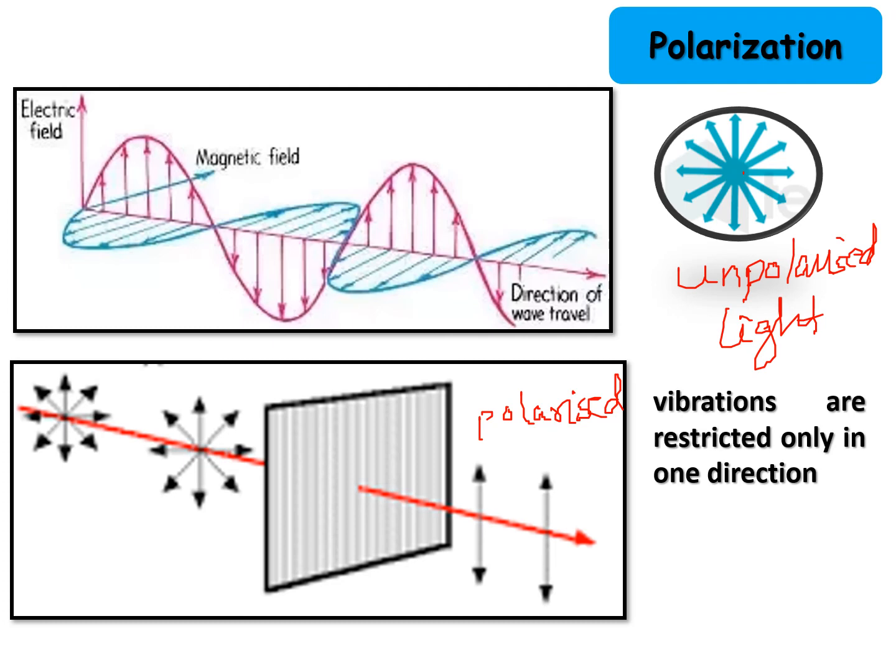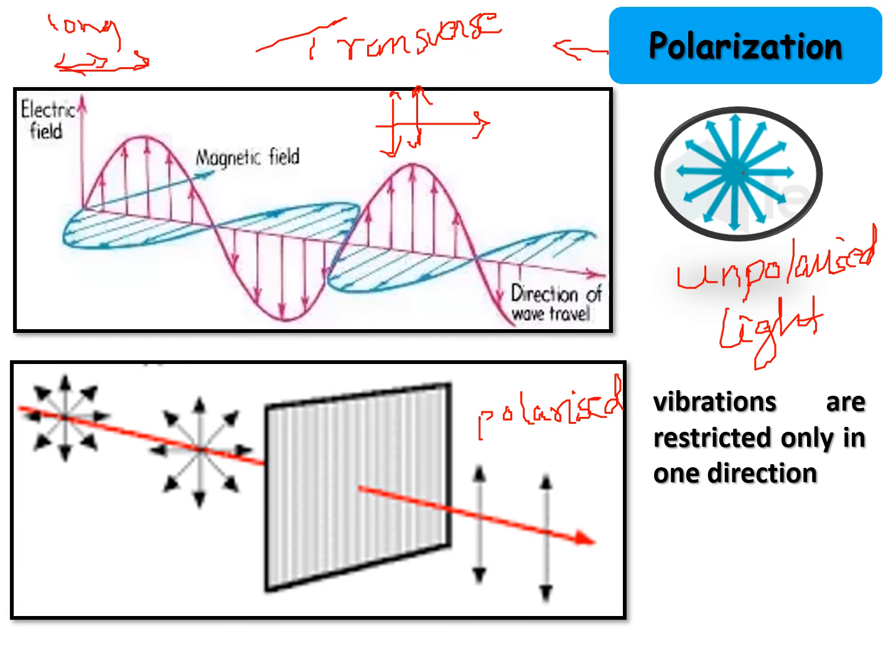So polarization is a phenomenon associated with transverse waves, because only in transverse waves are particles moving perpendicular to the direction of propagation, while in longitudinal waves particles move parallel to the direction of propagation of the wave.